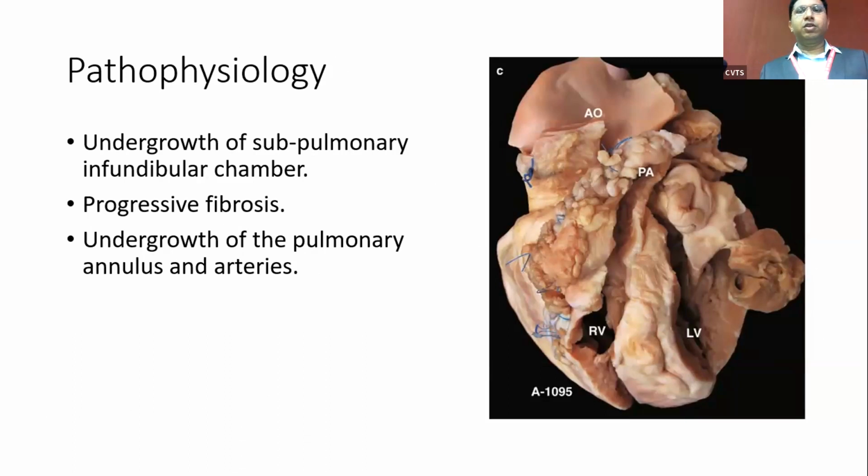So why does this happen? The underlying pathophysiology of Tetralogy of Fallot is significant undergrowth of the subpulmonary infundibular chamber. This eventually leads to progressive fibrosis, and consequently there is undergrowth of the pulmonary annulus and the arteries. So this is a progressive condition.